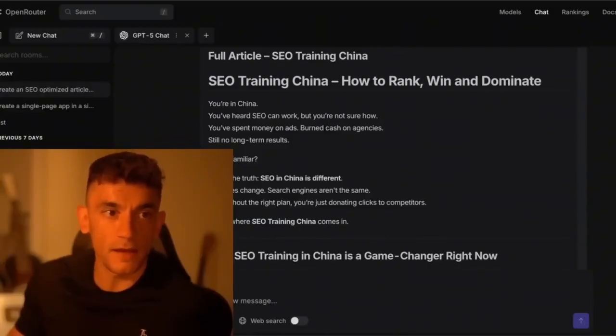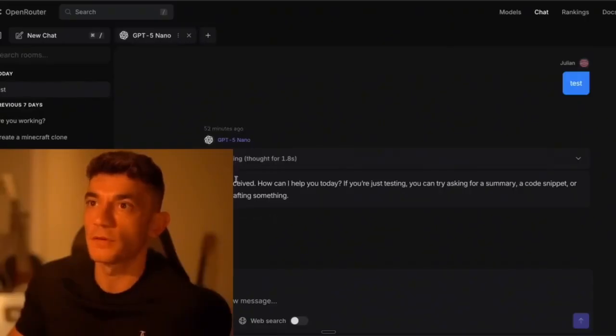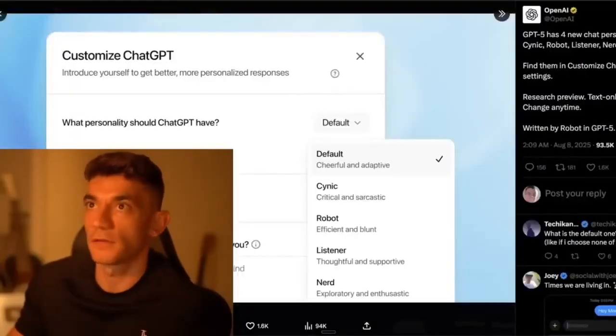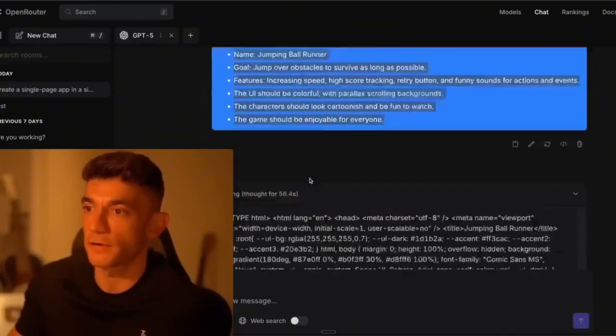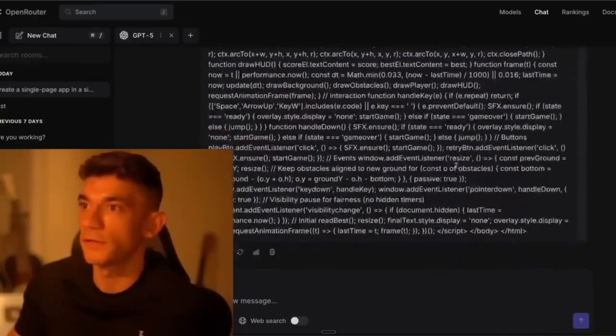Vamsi says, how do I access GPT-5? I'm not able to access it on the web. It just goes to OpenRouter if you want to get access. Otherwise, it'll be released later today to everyone, I think. So it's just rolling out slowly. Some people get access sooner than others.